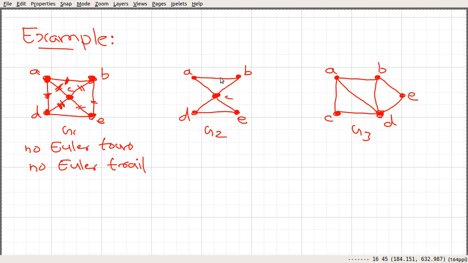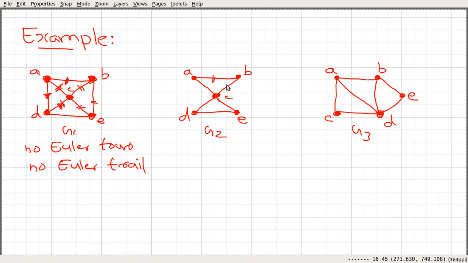So let's consider this graph, and use the same kind of technique that we used here to find whether this graph has an Euler trail or an Euler tour. By the way, you can see that if a graph has an Euler tour, definitely it has an Euler trail. Let's start from here, and suppose that we use this edge.